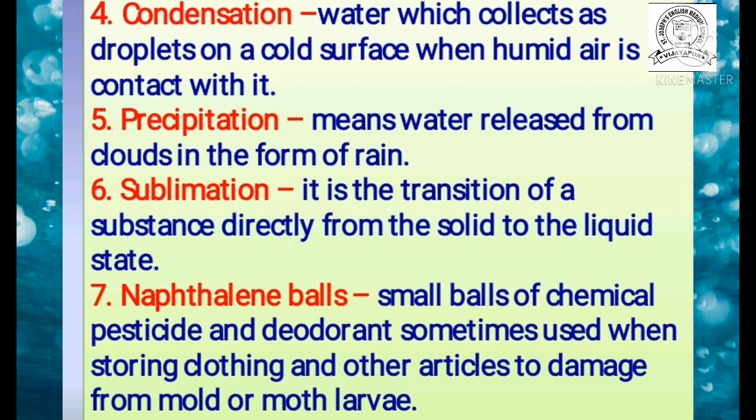And these naphthalene balls are kept inside the clothes for which purpose? Because these naphthalene balls act as a pesticide or deodorant. So children, you write all these new words and meanings in your classwork and you also read them.